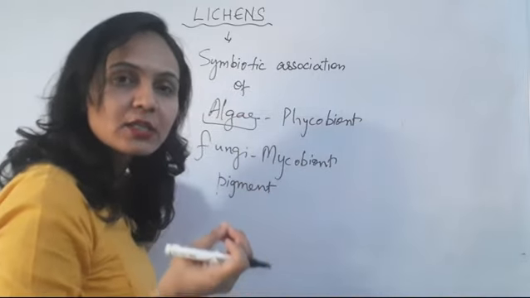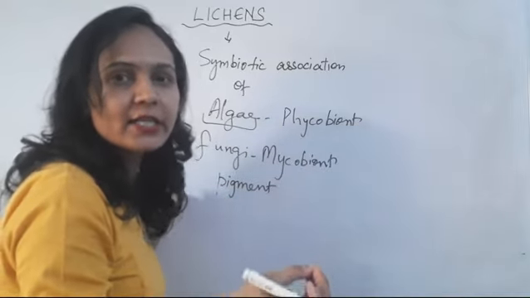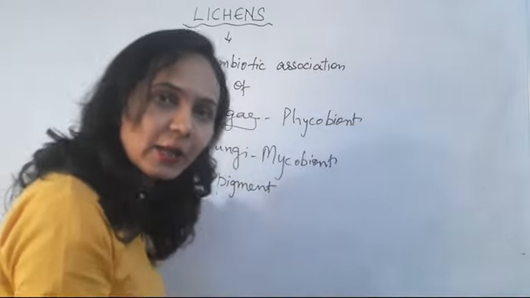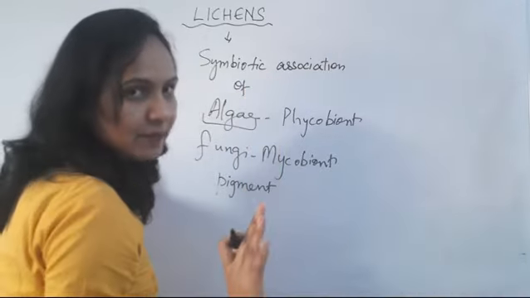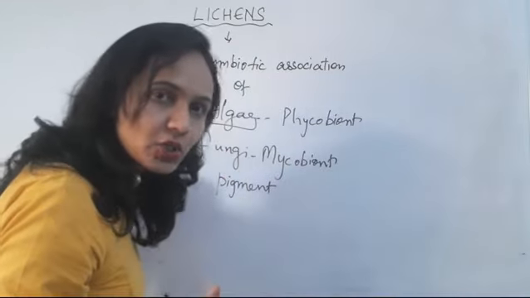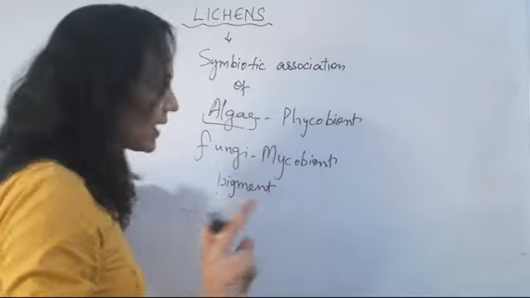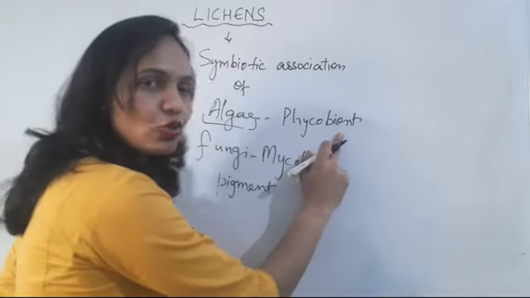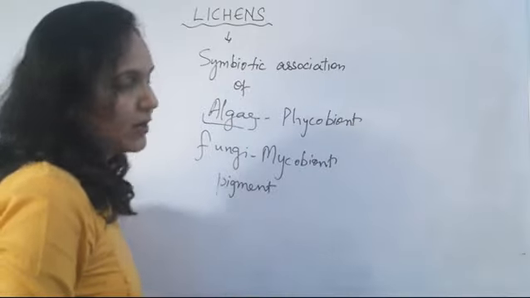Symbiosis is a type of nutrition in which two partners are associated with each other and help each other. Here, two organisms are associated, algae as well as fungi. The algal partner is known as phycobiont and the fungal partner is known as mycobiont.